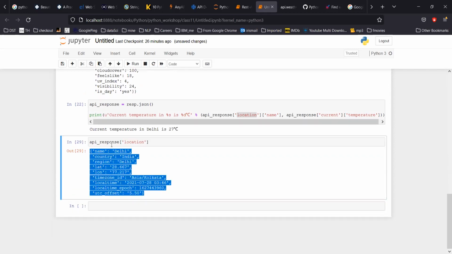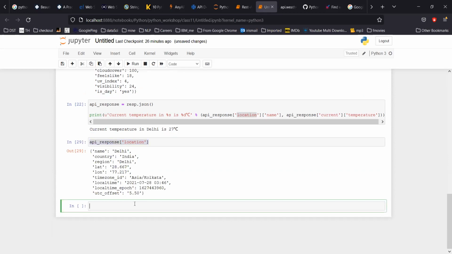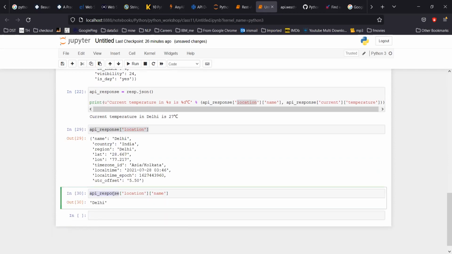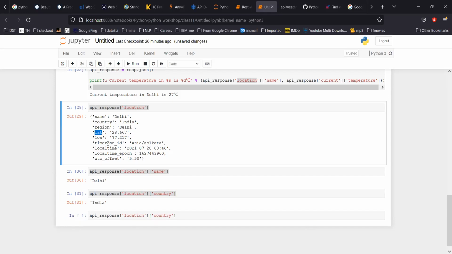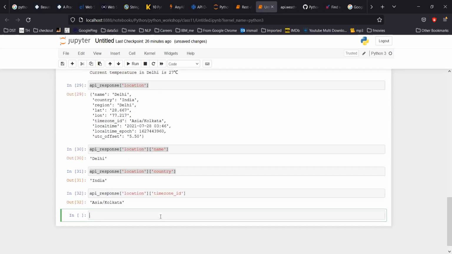Now suppose I wanted to know the name, so I'll say name. Now it's Delhi. If I copy again, suppose I wanted to know what country this belongs to, that's India. So with nesting, you can put a first key, then another key, and another key, and another key. Dictionary works this way. Okay, that's the pretty fantastic way a dictionary works, to Asia Kolkata.